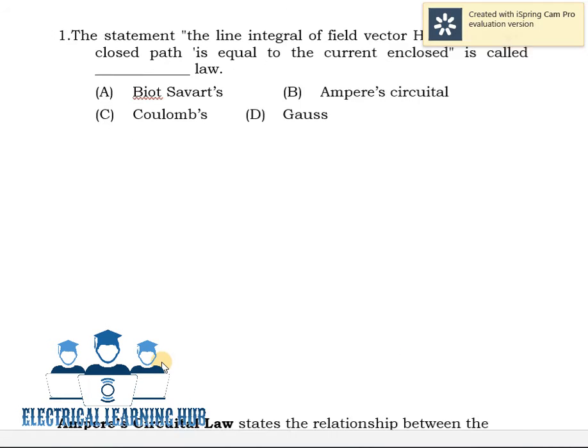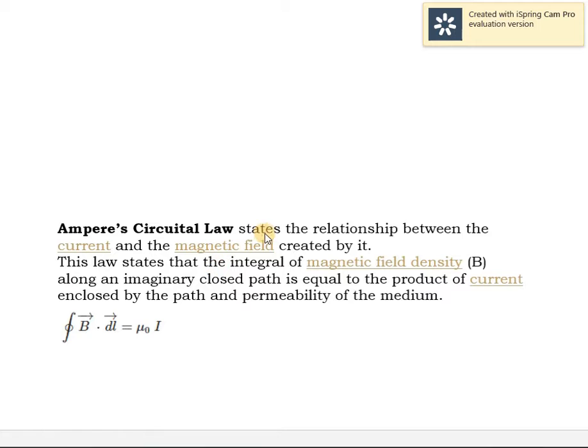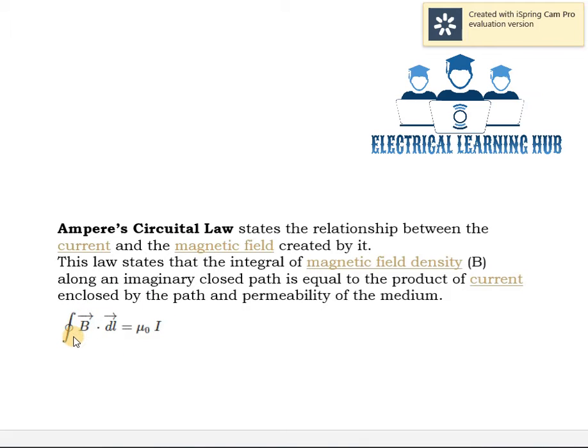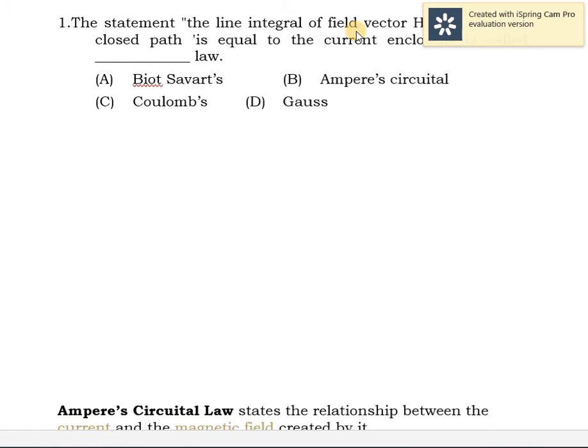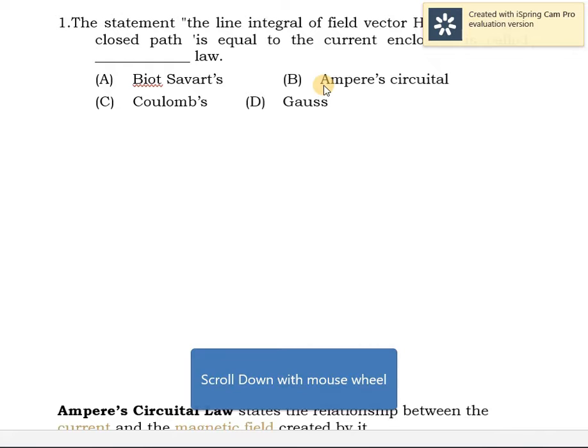We know that Ampere's circuital law states the relationship between current and magnetic field. The line integral of B vector is equal to mu 0 into I. From this equation, we can rewrite it as the line integral of B by mu is equal to I, where B by mu is equal to H. That is called magnetic field. So, the line integral of field vector H over a singly closed path is equal to current enclosed is Ampere's circuital law.